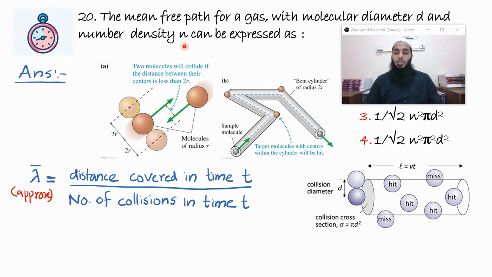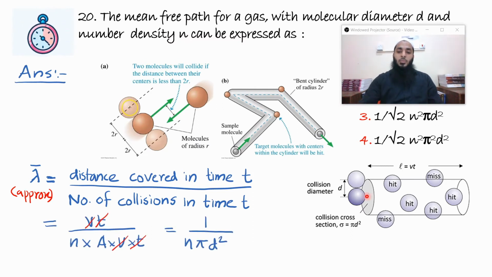Volume is area into length, so it is number density into area into that length. Length is equal to Vt because it's traveling with a speed v, so in time t it will travel a length L, which is given by Vt. So that L and this L will get cancelled, and finally you are left with 1 by n pi d square. So it's a very simple derivation, 1 by n pi d square.